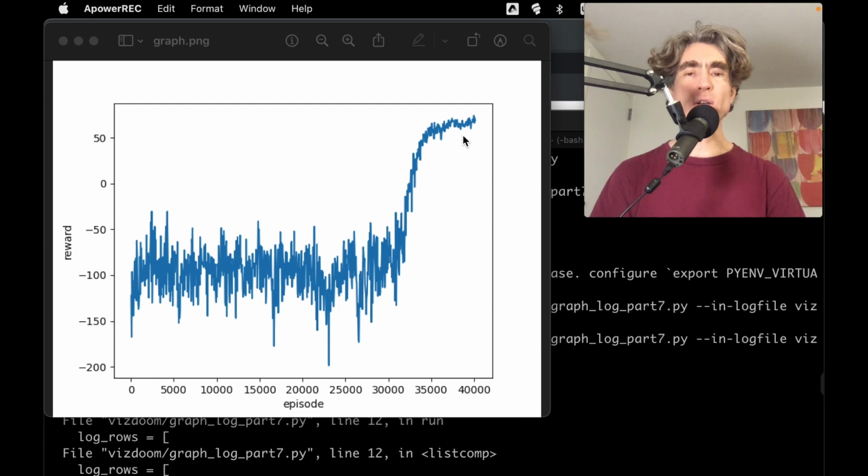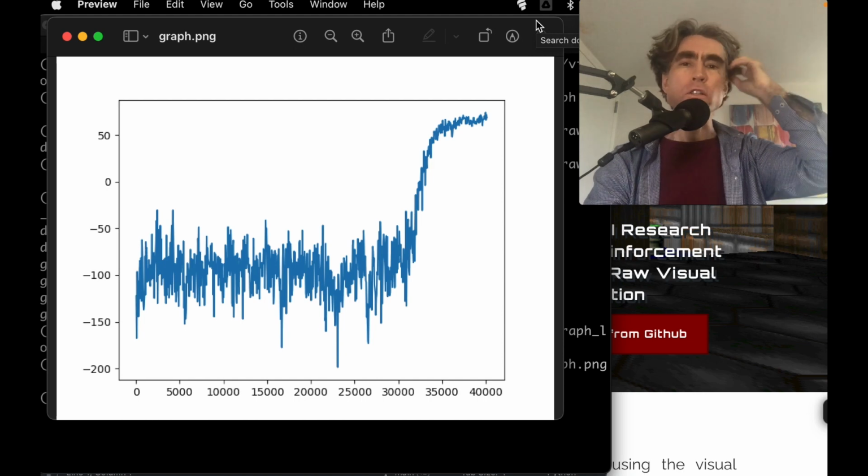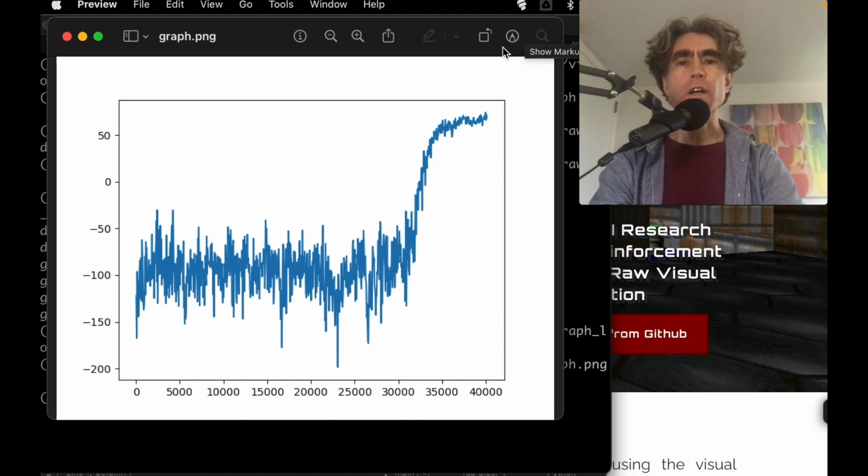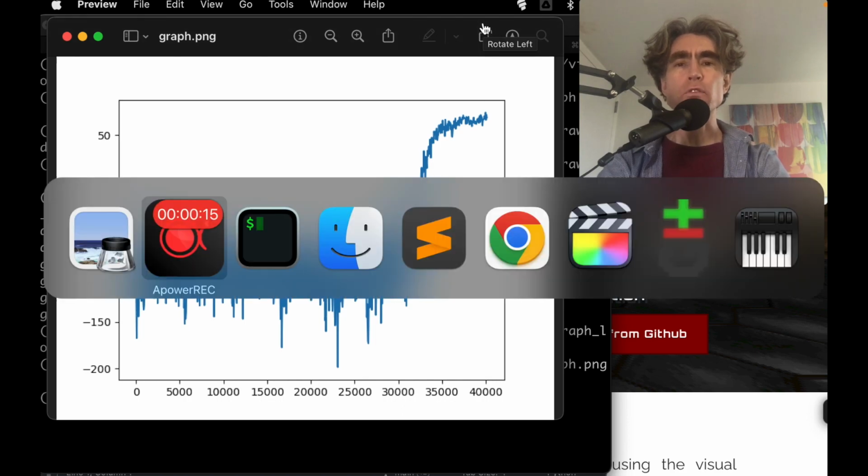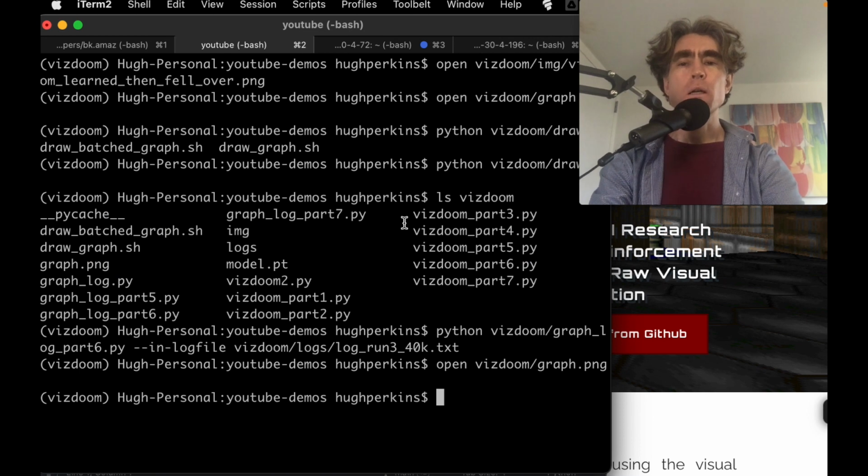So let's go. Well, first we have to write some code that's going to load in the model. And then we'll see how the model looks. So, all right, let's try having a look at running this model. We're taking the model that's been trained for 40,000 episodes, and let's see if we can run it.